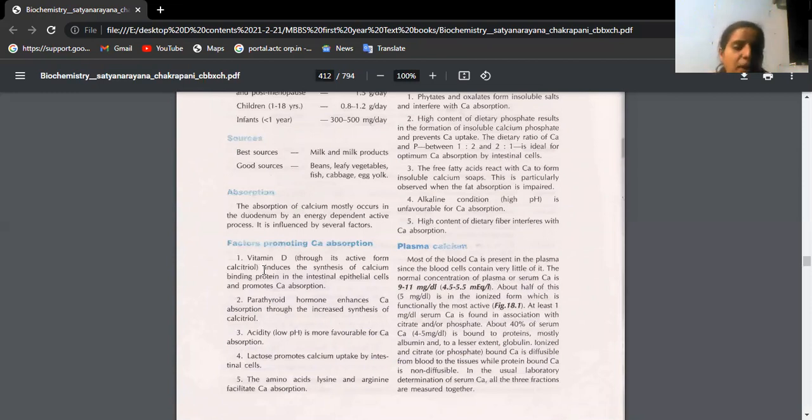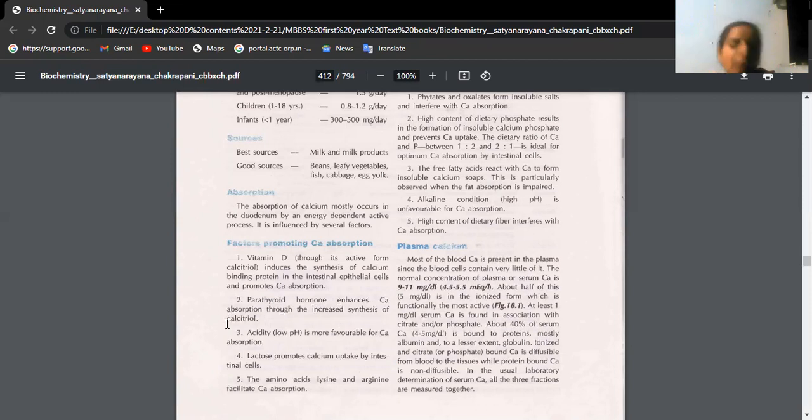Sunshine is essential for the absorption of calcium. Parathormone is one of the hormones coming from the parathyroid glands, which are situated behind the thyroid gland. Chief cells and oxyphil cells will be there. So it enhances absorption of calcium through increased synthesis of calcitriol.